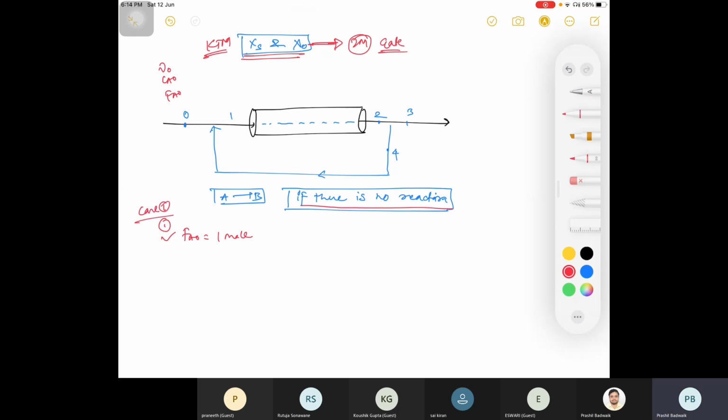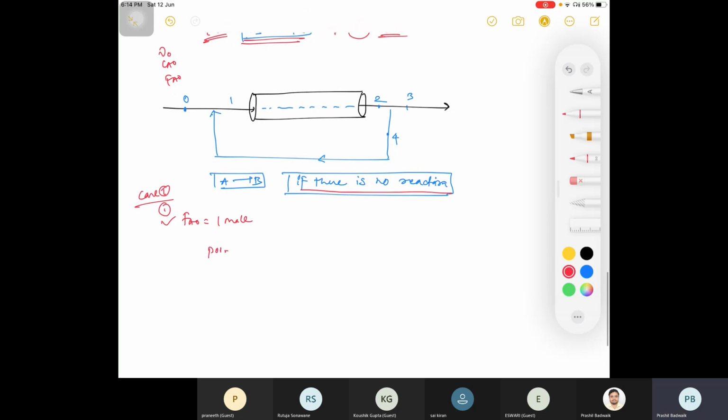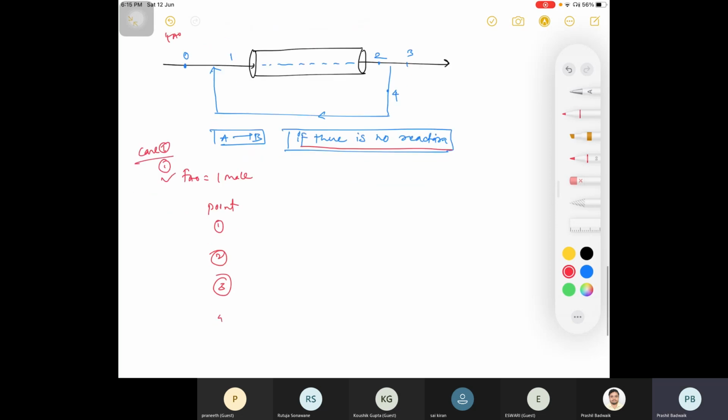Can you please tell me? I'll write points here, 1, 2, 3, 4, without reaction and with reaction. What is the value of Fa naught, Fa2, Fa1?